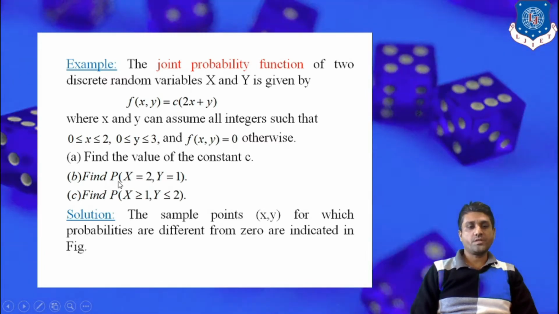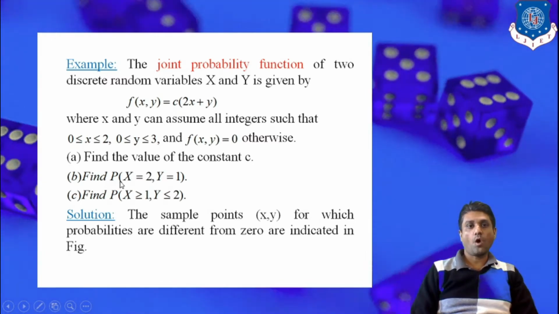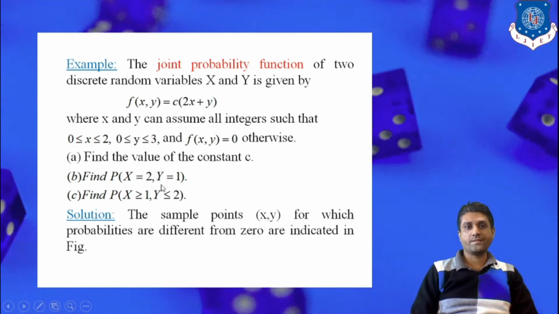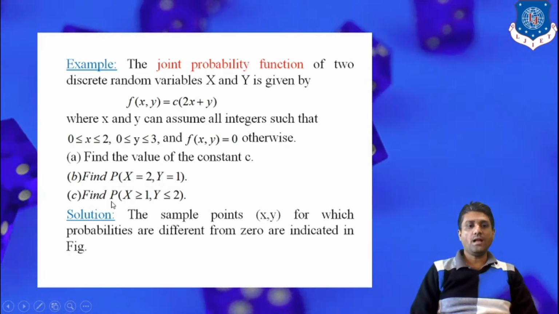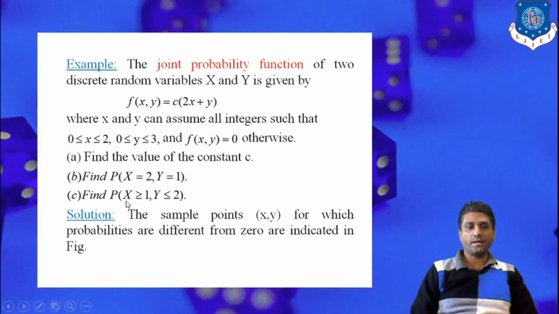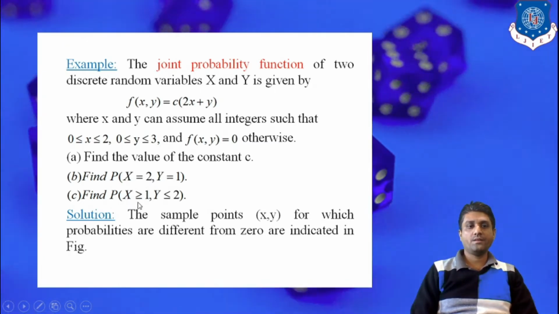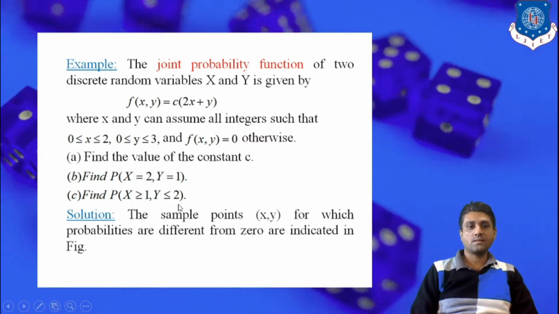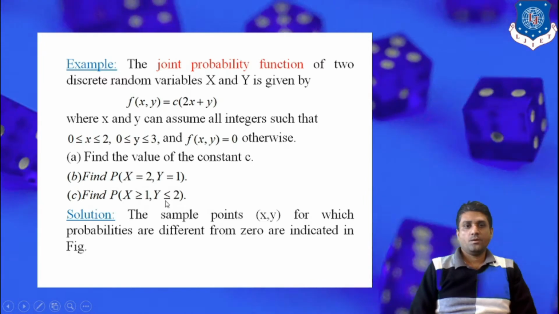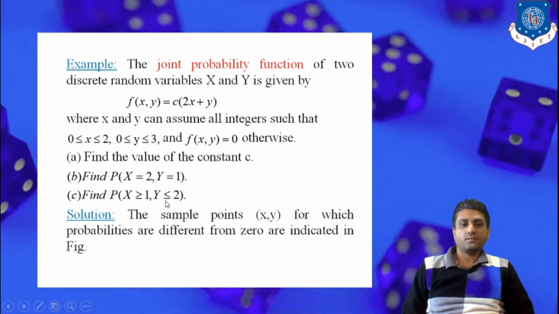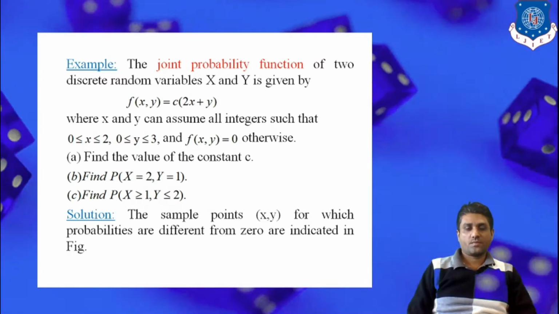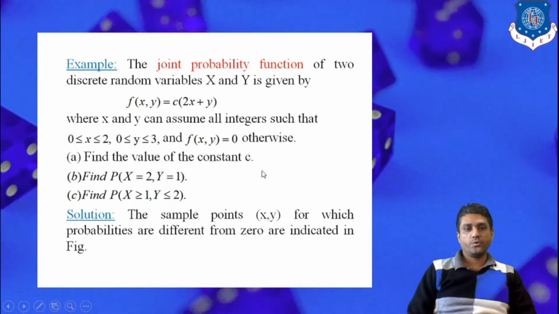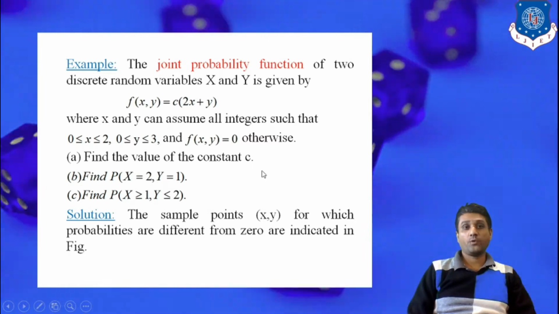Second, we are interested in finding the probability of the random variables when x is equal to 2 and y is equal to 1. Finally, we have to calculate the probability when random variable x is greater than or equal to 1 and random variable y is less than or equal to 2. So before dealing with the solution, we have to define some strategy which can be helpful to solve this particular example.